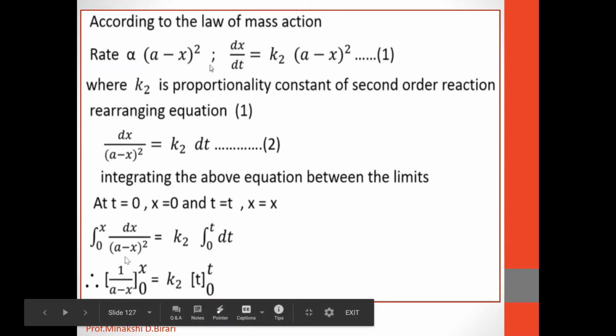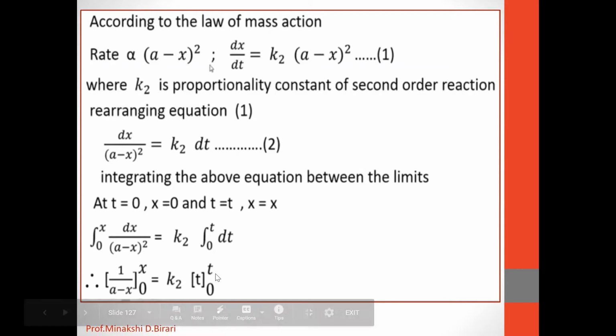So by taking the integration, we get 1 upon A minus x from lower limit 0 to upper limit x, is equal to K2 into t from 0 to t.